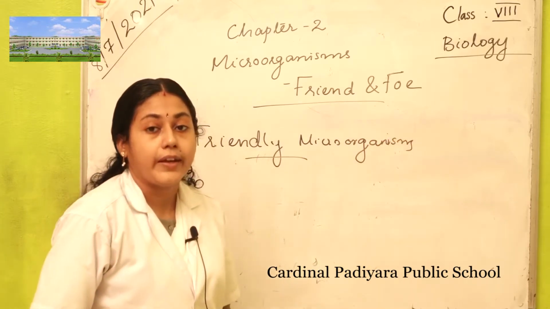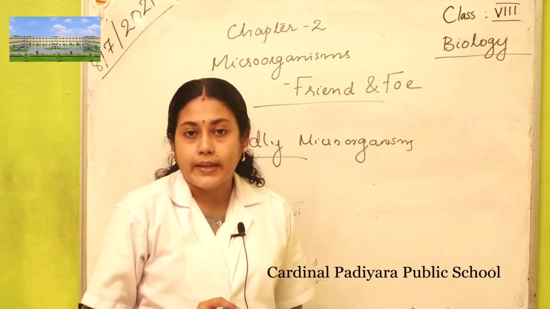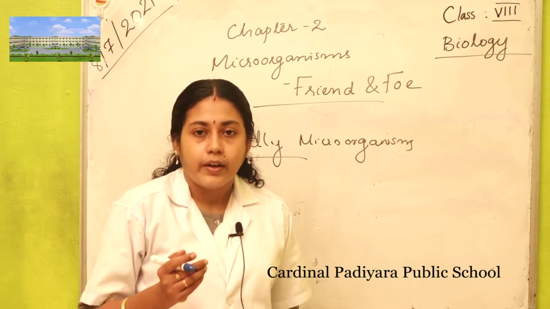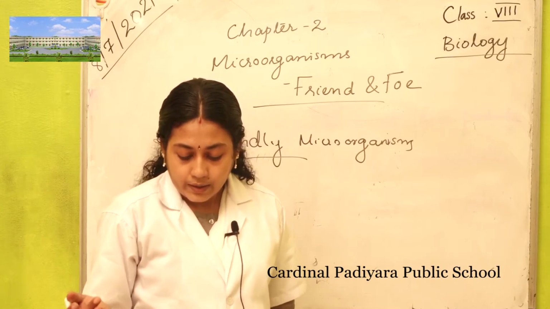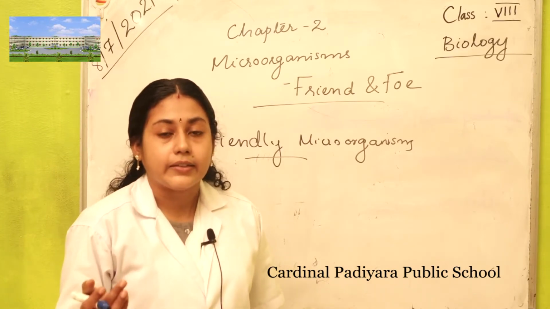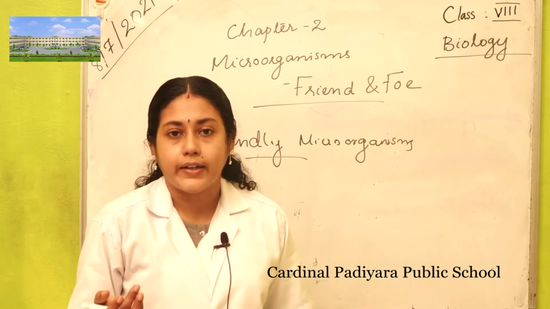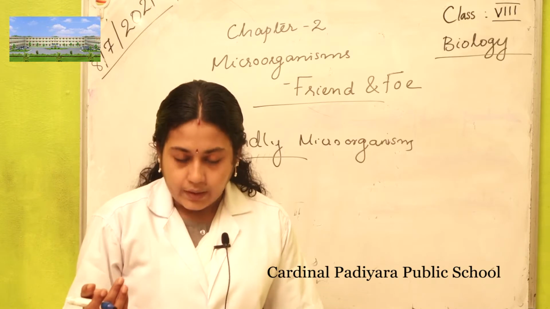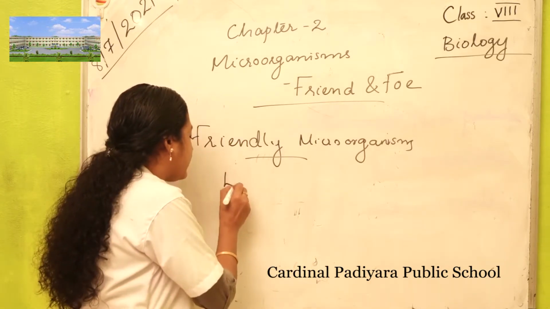Microorganisms help in the decomposition of organic waste like vegetable peels, etc. Bacteria act on decomposing waste and convert it into manure. Then certain bacteria like Rhizobium increase the soil fertility. Then next is the bacteria called Lactobacillus.